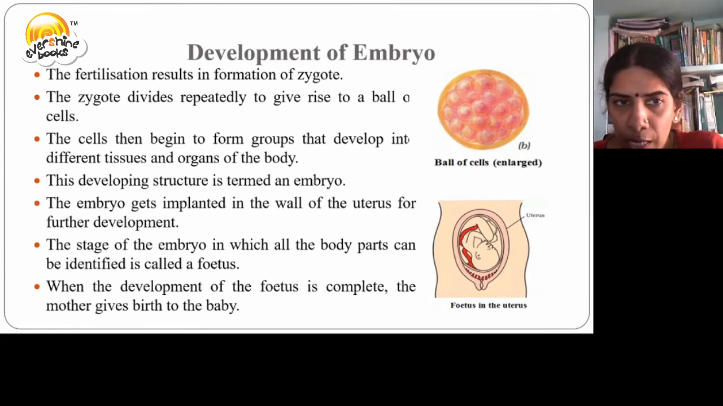So, after fertilization, zygote is formed. Zygote undergoes repeated divisions to form a ball of cells. Then it begins to form groups to get identified as different tissues and organs. After the formation of the developed structure, we'll call that an embryo. This embryo gets implanted in the wall of the uterus for further development. The embryo, when it has the proper parts, we call a fetus. When the development of the fetus is complete, the mother gives birth to the young ones.